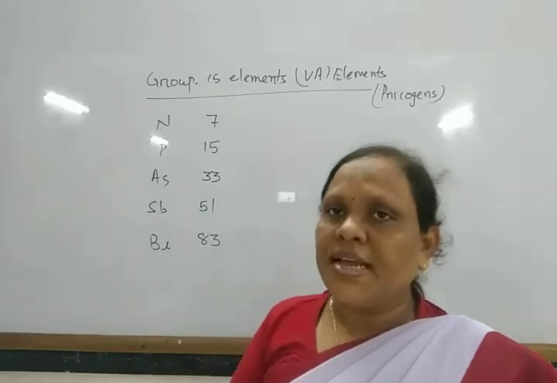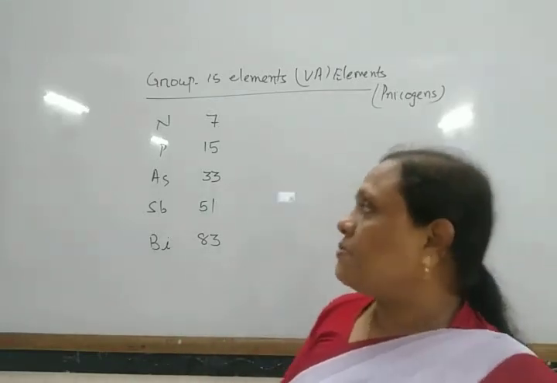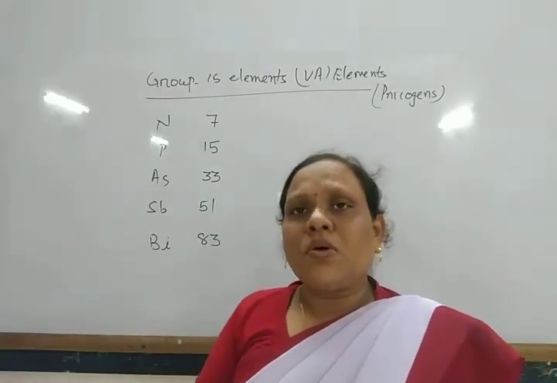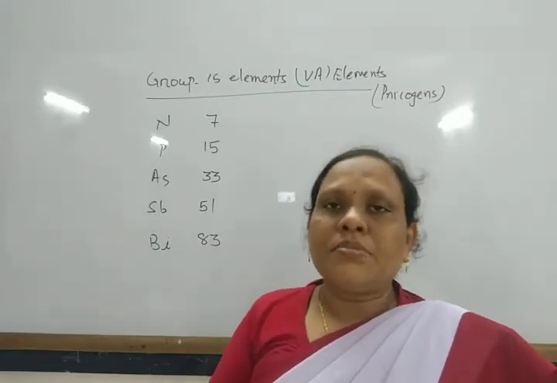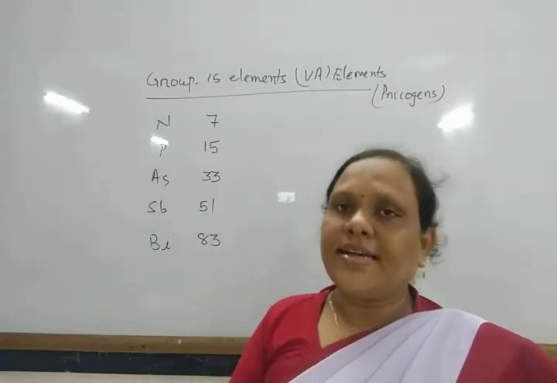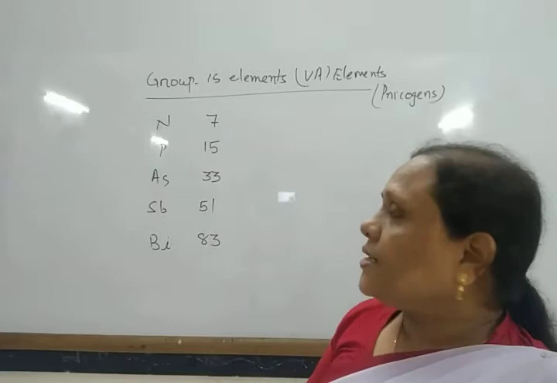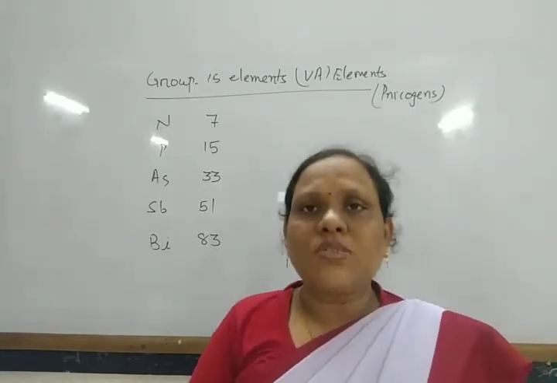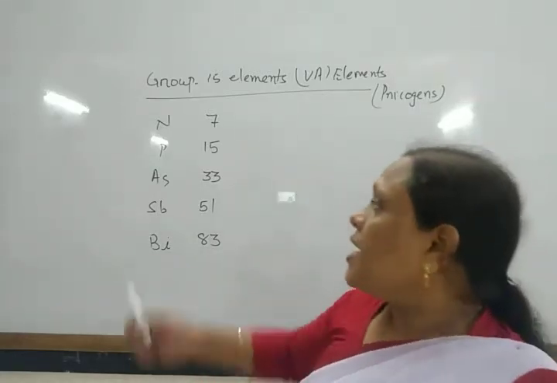Nitrogen is also present in the form of nitrates and nitrites, such as potassium nitrate and sodium nitrate.